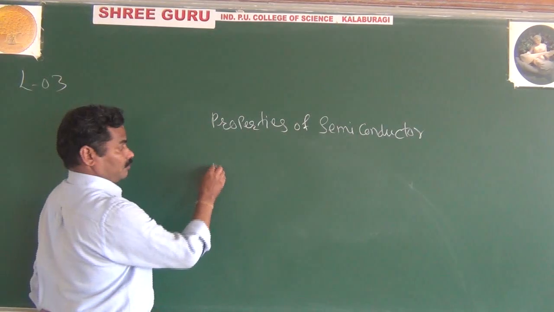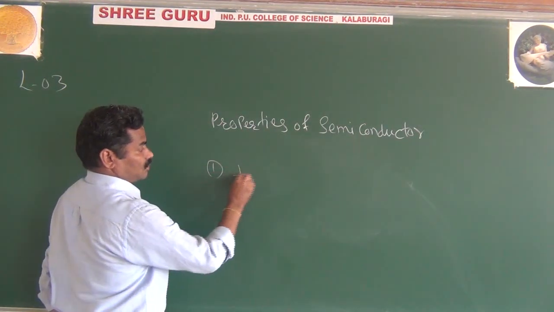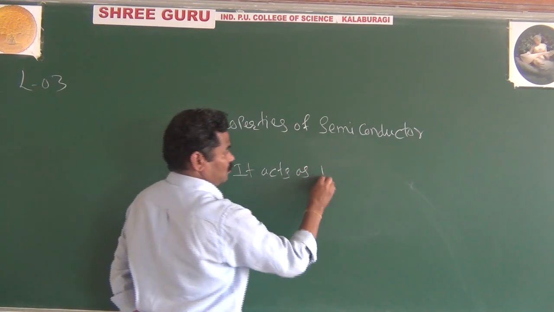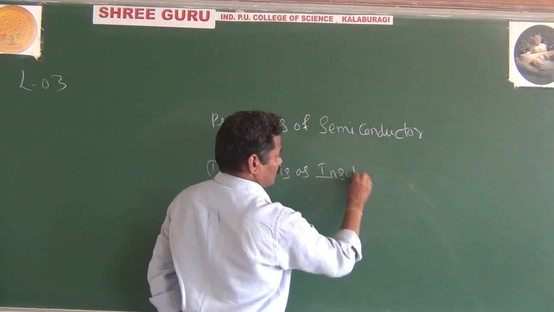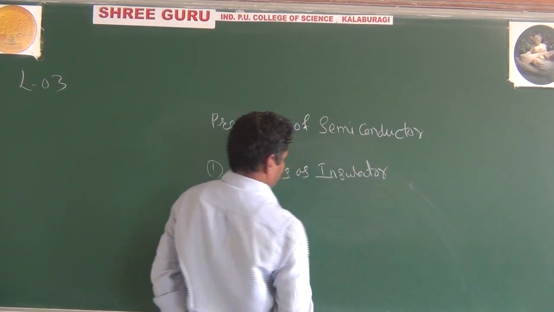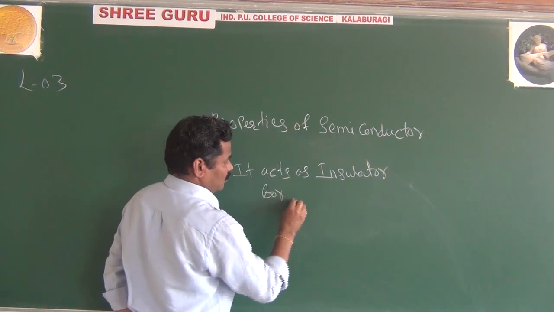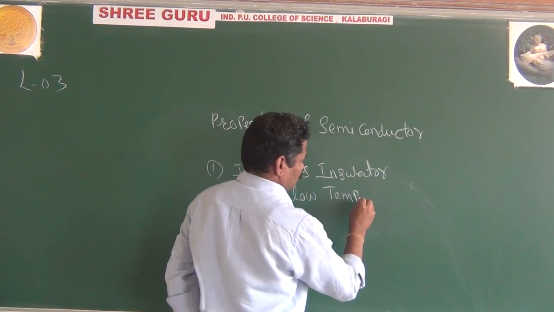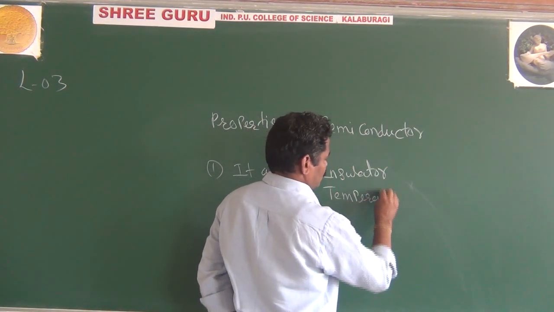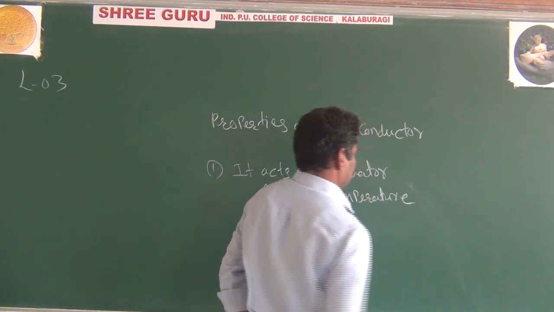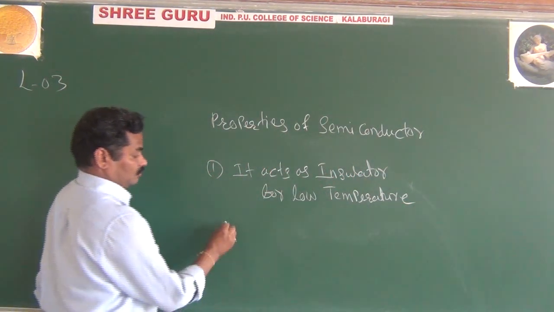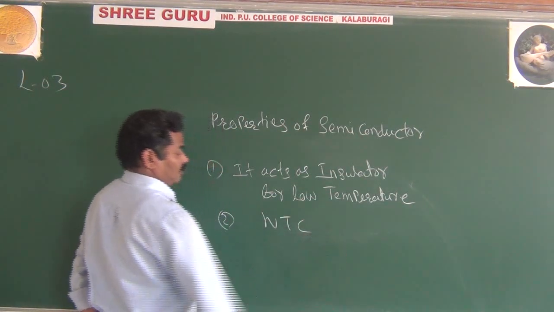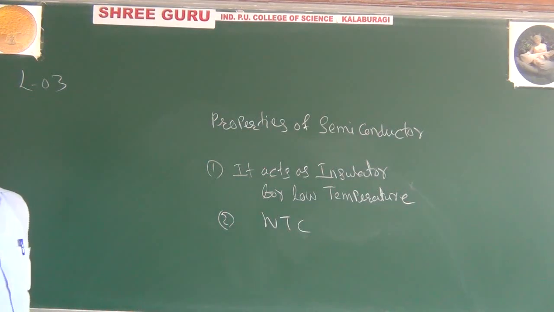The first important thing: it acts as an insulator at low temperature. Second, semiconductors have a negative temperature coefficient.